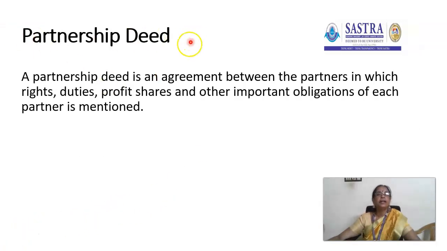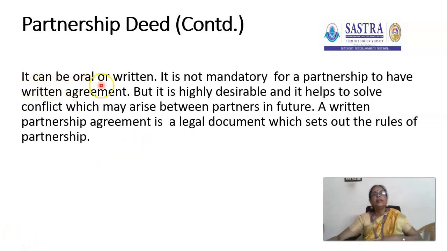Then let's view the partnership deed. A partnership deed is an agreement between the partners in which the rights, duties, profit shares and other important obligations of each partner are mentioned. In the partnership deed, the rights of the partner, liabilities of the partner, obligations of the partner, profit sharing ratio, all those things are mentioned. A partnership agreement can be oral or written.